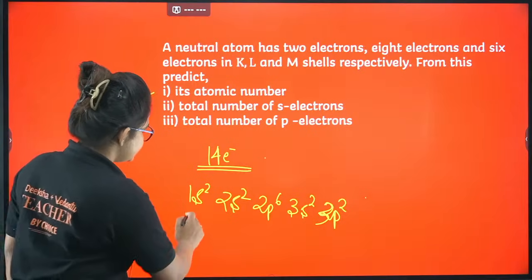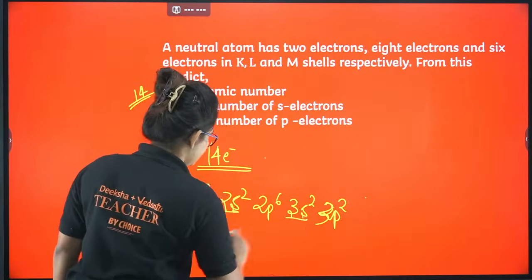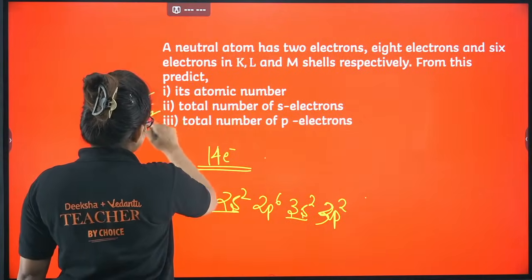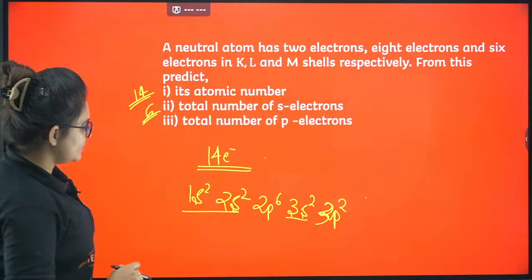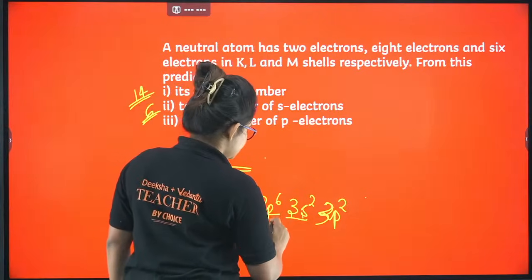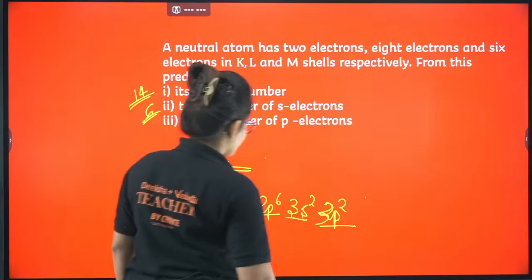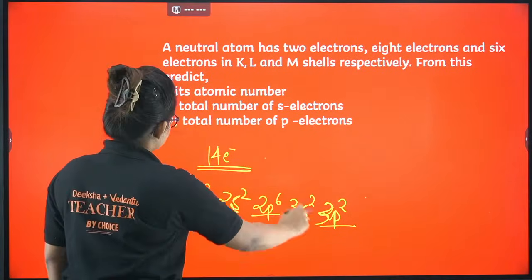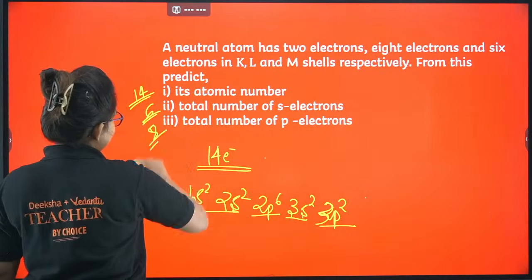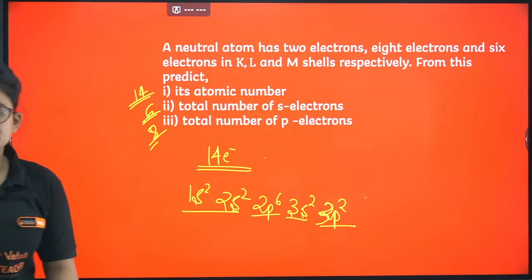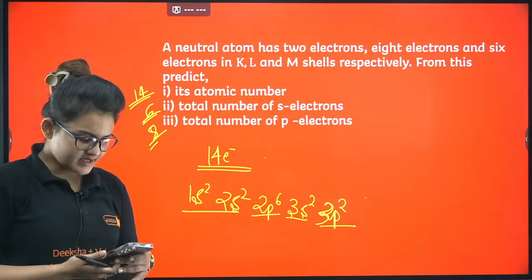Total number of s electrons: count them, 1s2, 2s2, 3s2, total 6. Total number of p electrons: 2p6 plus 3p2, which is 8. So 8 is the number of p electrons. I guess it is clear to you.